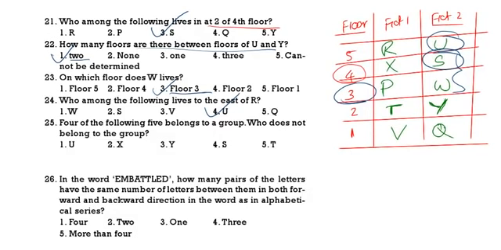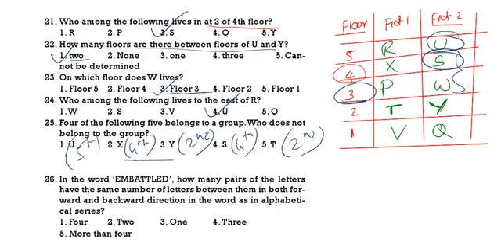X is living on the 4th floor. Y is living on the 2nd floor. S is also living on the 4th floor. T is living on the 2nd floor. U is living on the 5th floor. If you see, these are all even numbers. This is the odd number. So U is the odd one out.